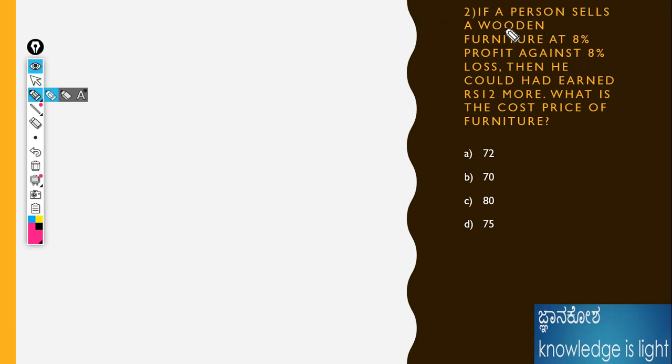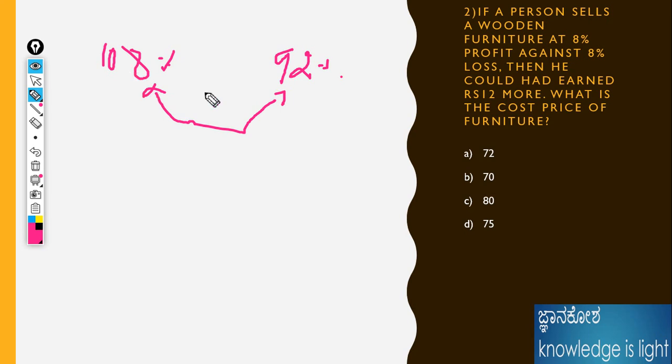A person sells wooden furniture, at 8% profit against 8% loss. If he got the profit, it is 100 plus 8, 108%, as well as the loss. What is the loss? 100 minus 8 is 92%. He could have earned 12 rupees more. That means we need to find how much he earned for this. What is the difference between these values? 16% is the difference between 108 and 92. 108 minus 92 is 16%. He could have earned 12 rupees.